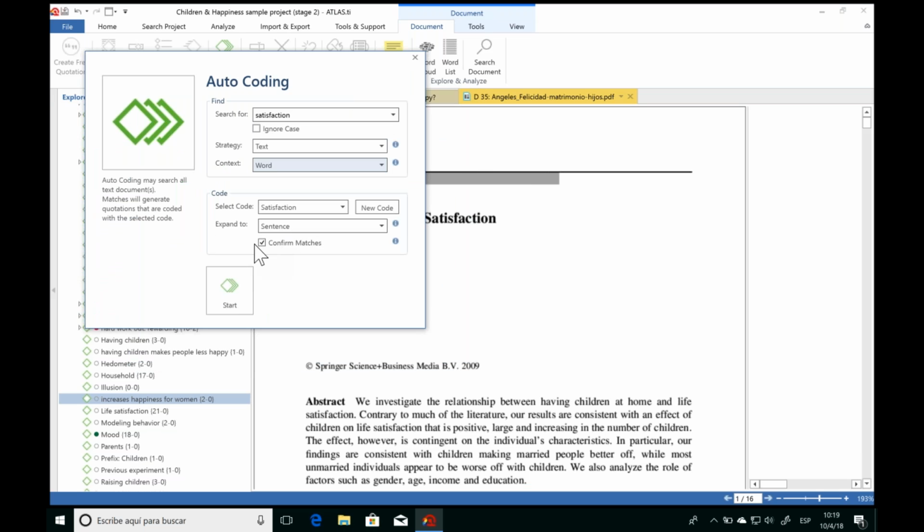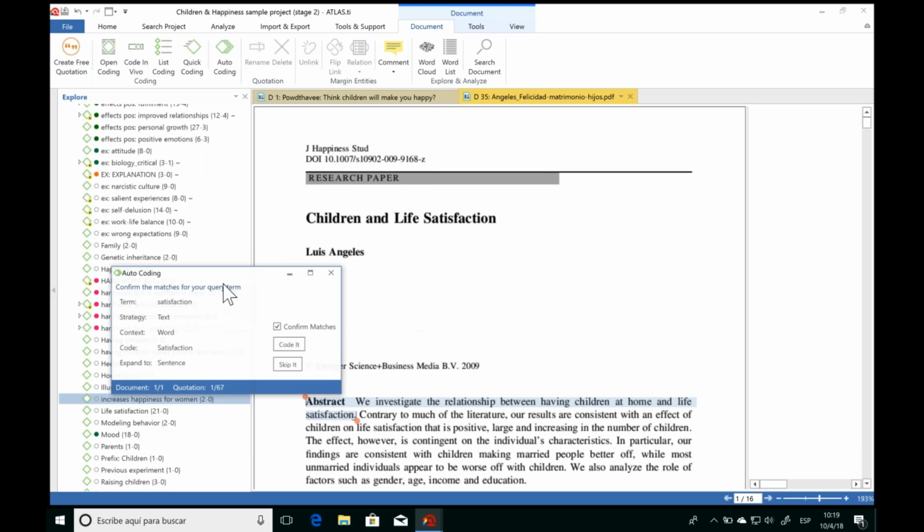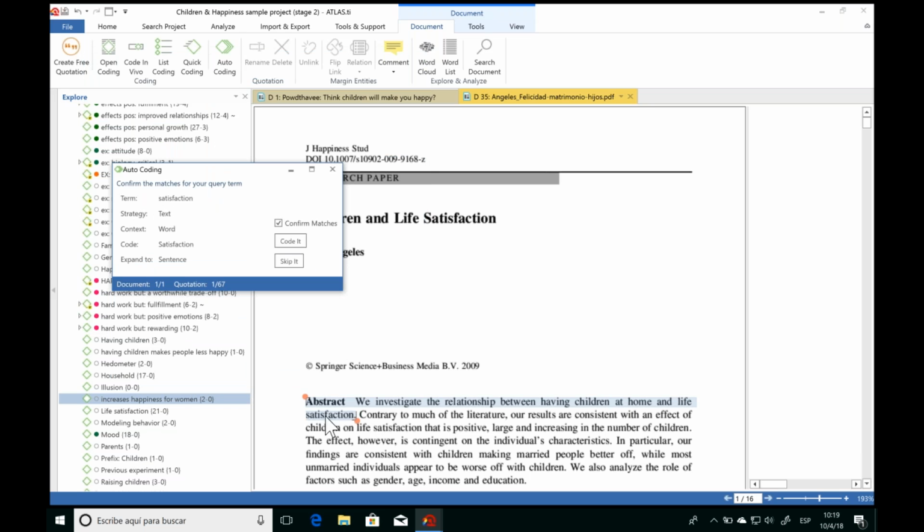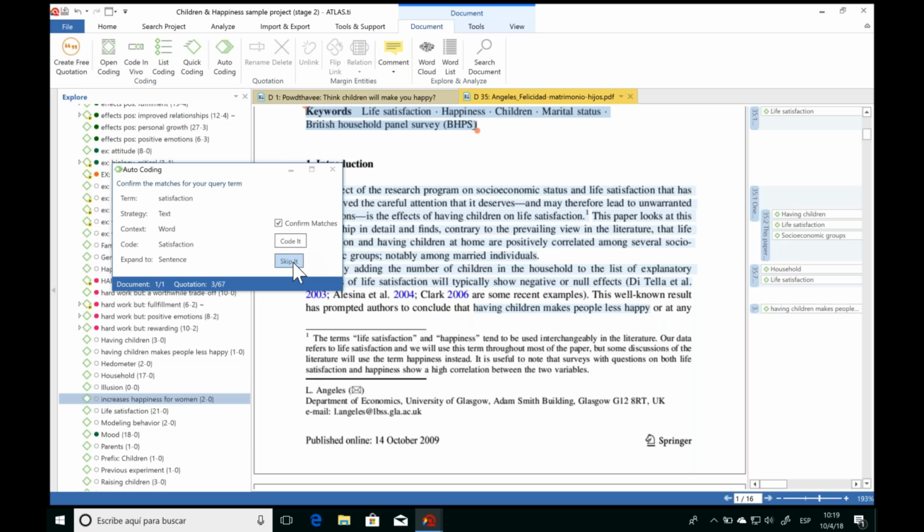And then I'm also going to make sure that I'm confirming each of the matches so that you can decide yourself whether or not you want to code what autocoding will find. And let's begin. So ATLAS.ti has already found the word and has highlighted the sentence for us here. And now we can decide whether we want to code this or skip it. Since this is the abstract, I'm going to go ahead and skip it. I'm not so interested in coding that.